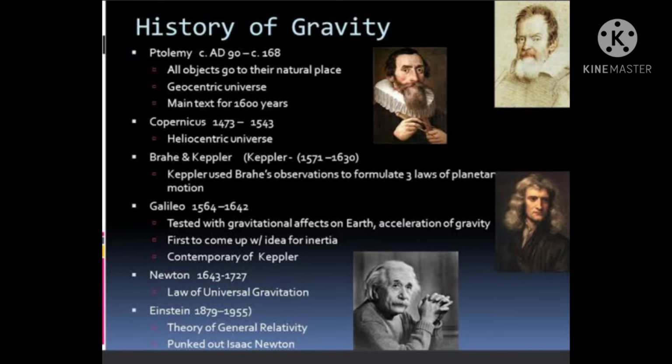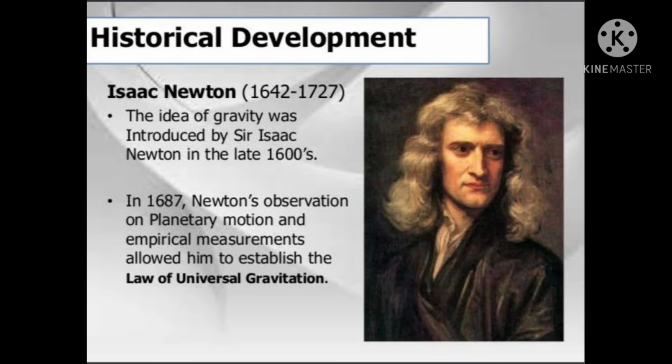Galileo tested the gravitational effect of Earth, acceleration of gravity, and was the first to come up with the idea of inertia. Contemporary of Kepler's. Newton gave the law of universal gravitation and Einstein gave the theory of general relativity. The idea of gravity was introduced by Sir Isaac Newton.